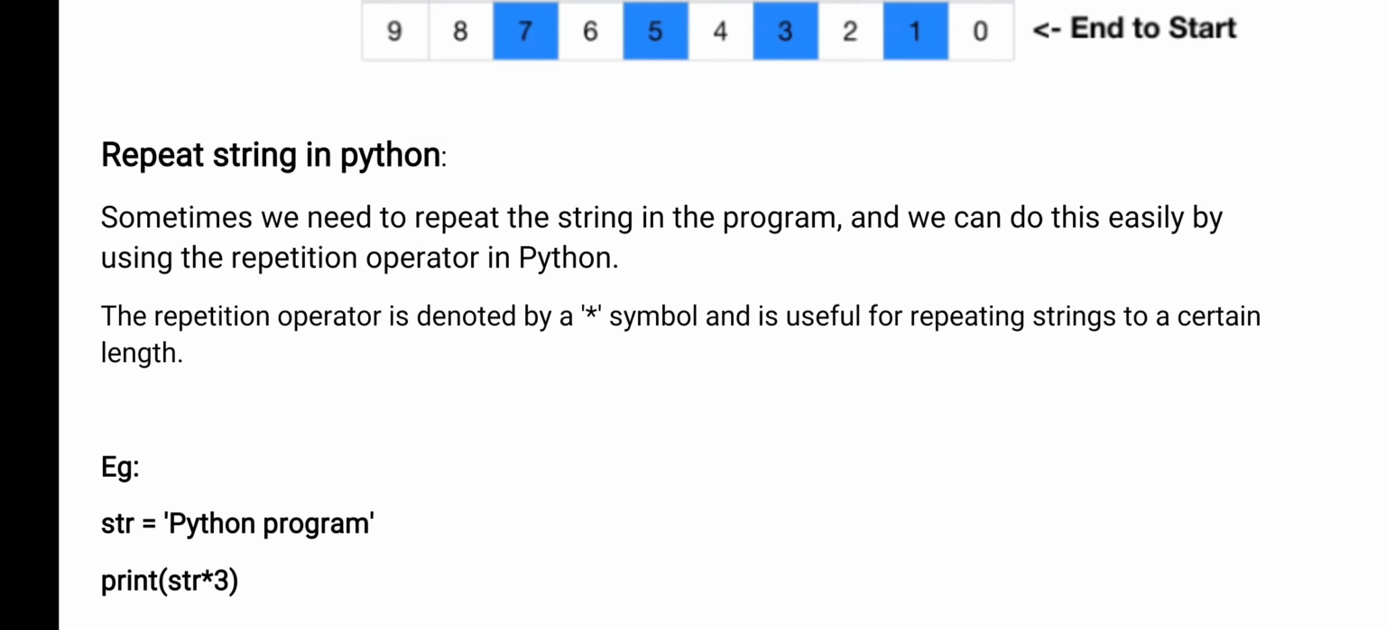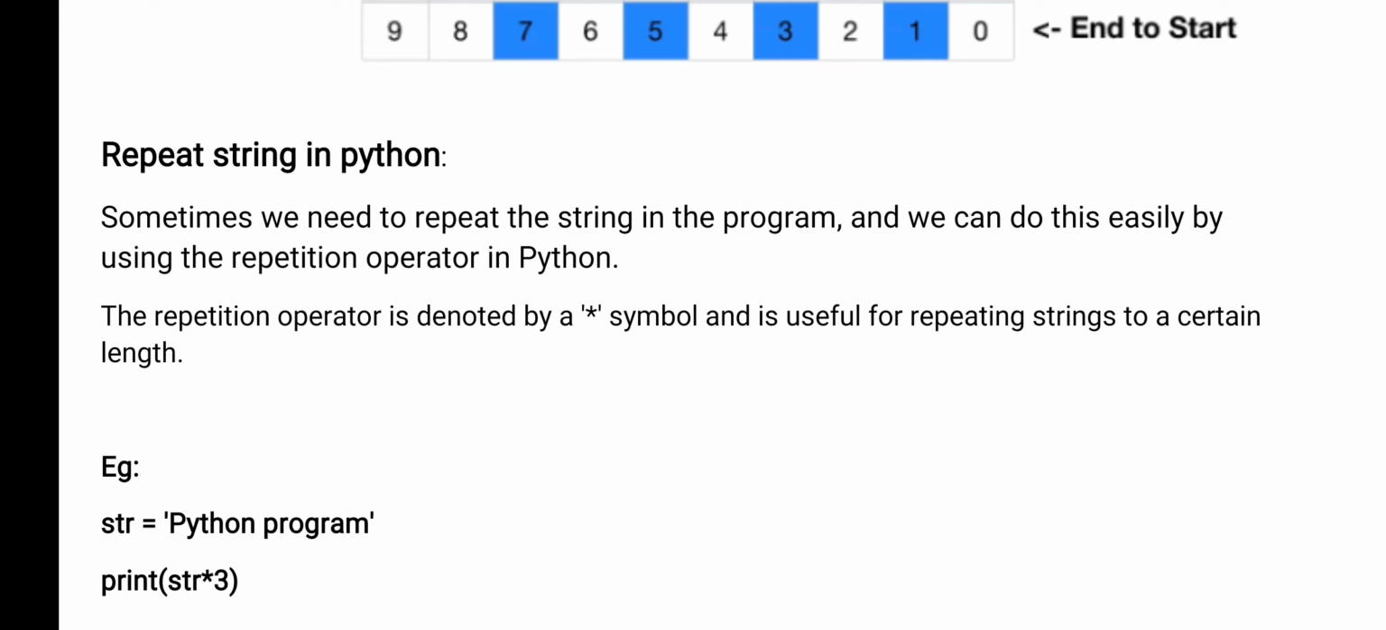The next one is repeating strings. For example, if you want to print the same string a number of times, that is repeating. So in Python you can repeat a string, which means you can print the same string a number of times. How do you print the same string a number of times? By using an asterisk, and you give the number of times you want, and that many times the string is printed.